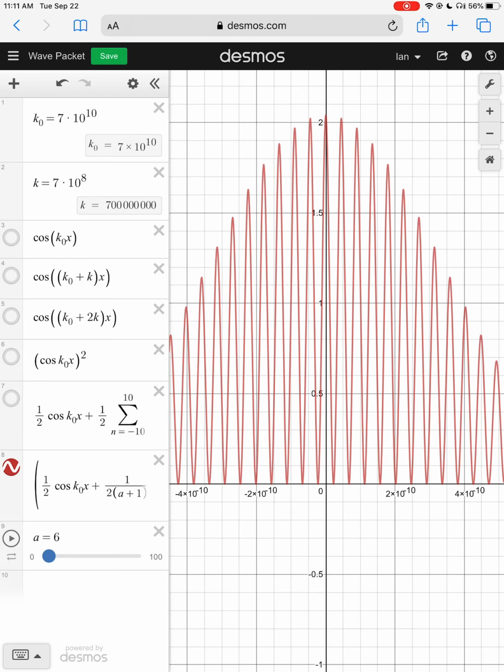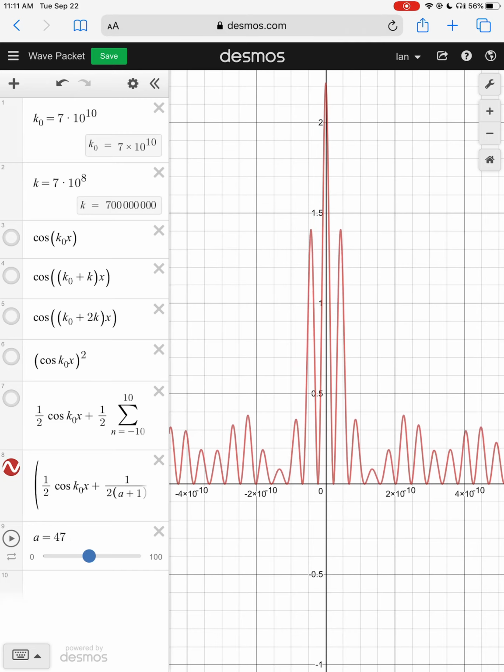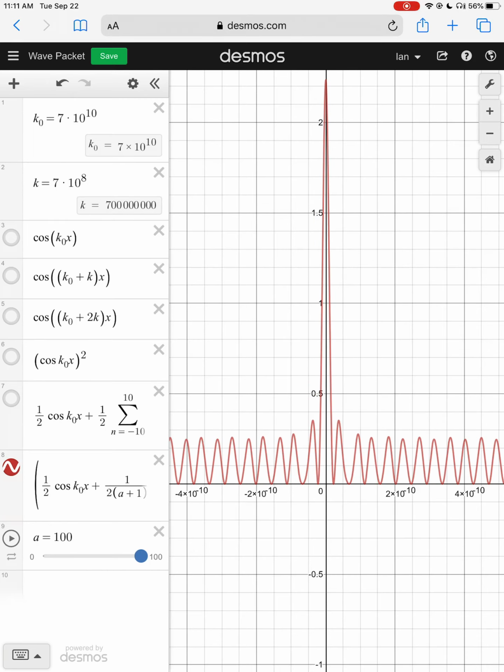So we are less certain about what the momentum is, but we are now more certain of where the particle is. It's more likely to be found in the middle. And as a gets larger and larger, we can see that that certainty becomes even more pronounced. So let's go all the way up here to a equals 100. We have a very, very large chance of finding our particle in the center and a low chance of finding it anywhere else. And at a equals 100, the way that this is set up, we have 201 different possible momentums. So we know almost nothing about the momentum, and now we know almost everything about the position.